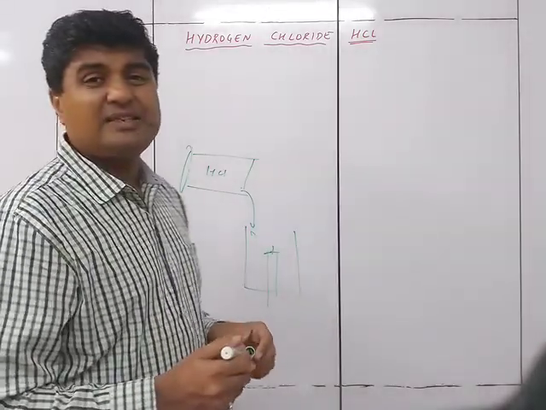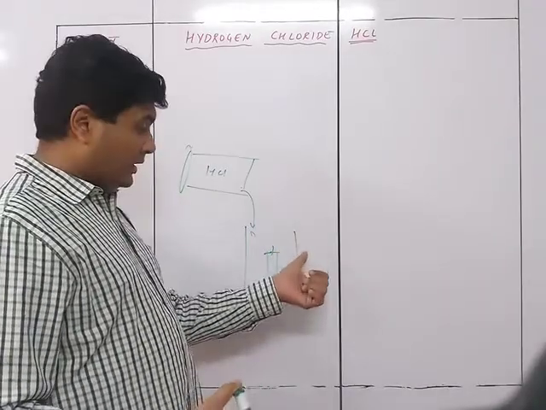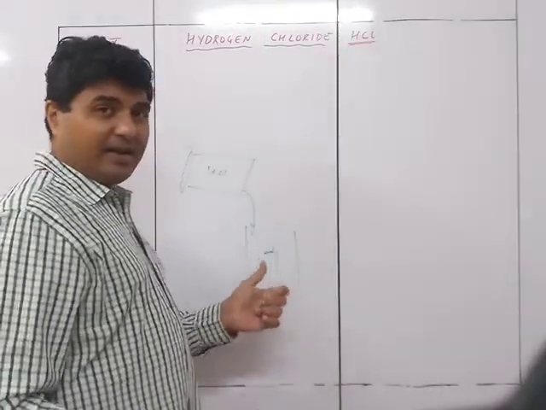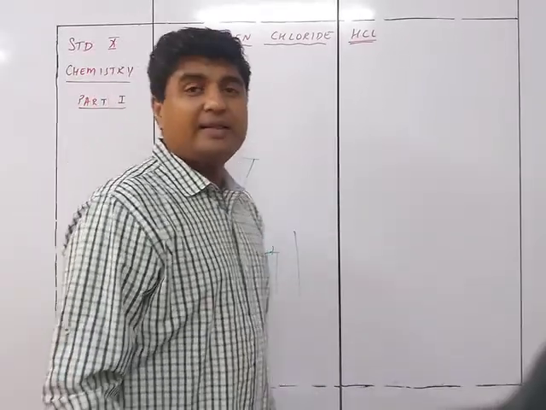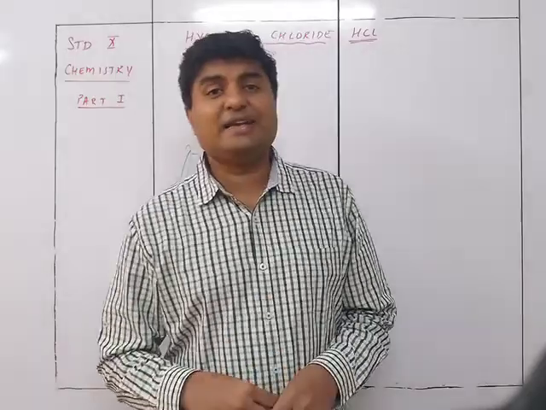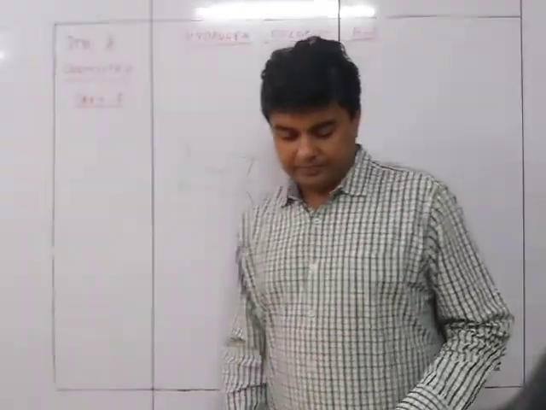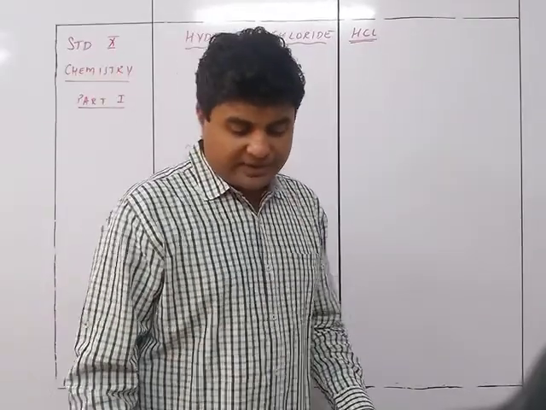Why? Because HCl got downward displacement of air. The air went out, the HCl came inside. HCl doesn't support burning, and that's why the candle is going to extinguish. So this shows that HCl is heavier than air. This experiment proves that HCl is heavier than air. So that was the experiment.